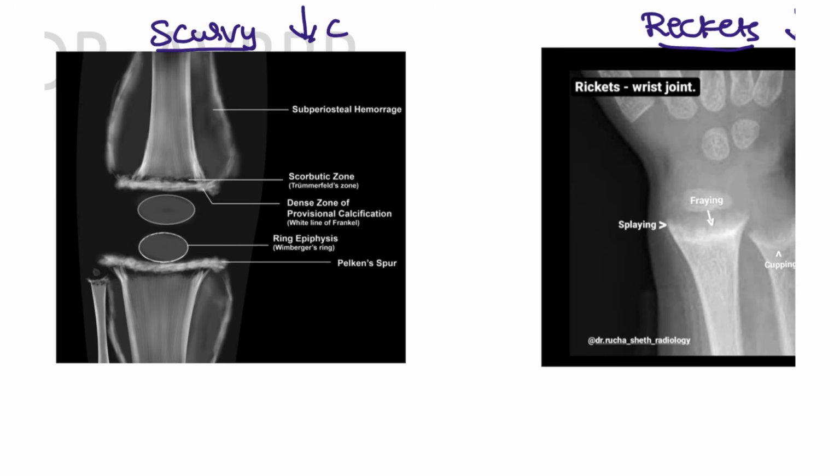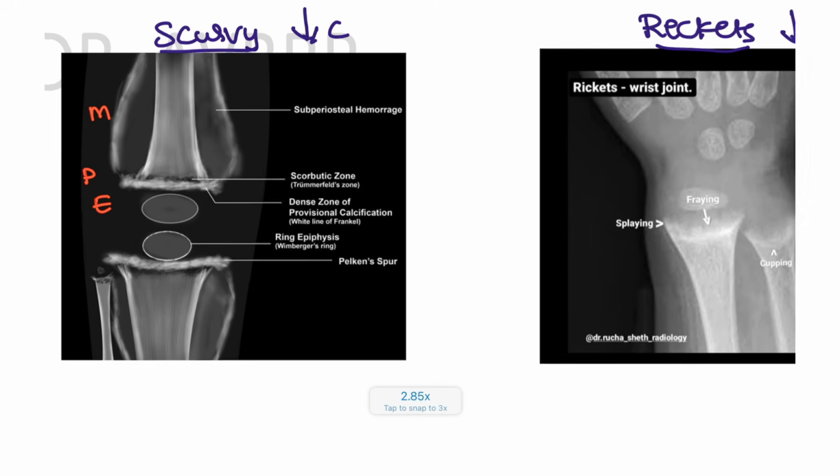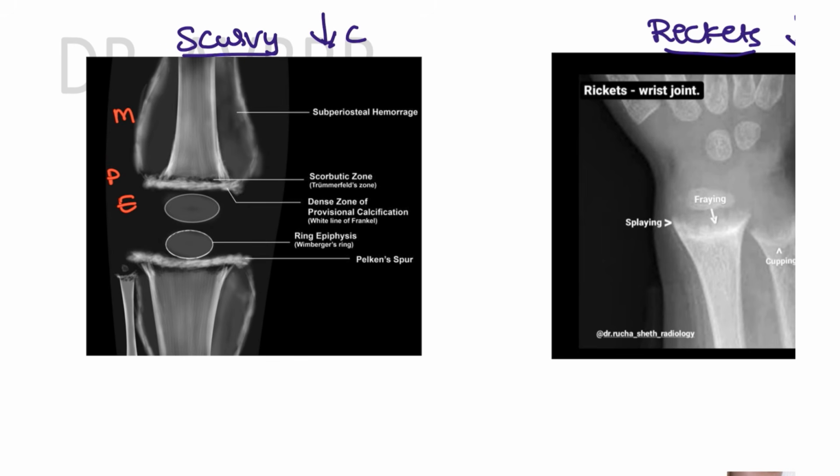For example, you can see this is the epiphysis, this is the physis, and this is the metaphysis, right? So in the metaphysis, you are going to see the subperiosteal hemorrhage. This is the subperiosteal hemorrhage between the periosteum and the bone.